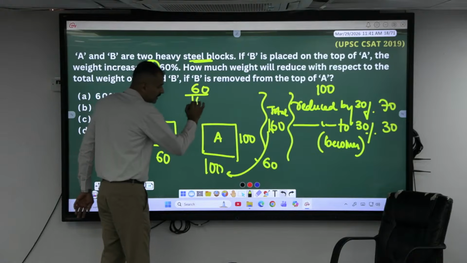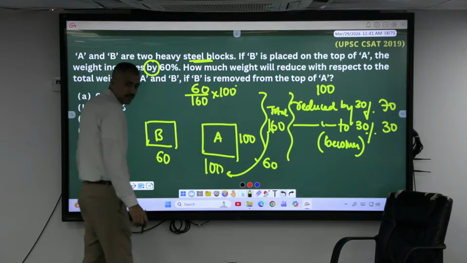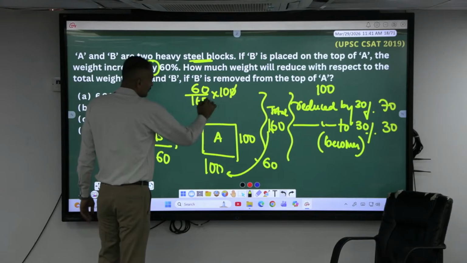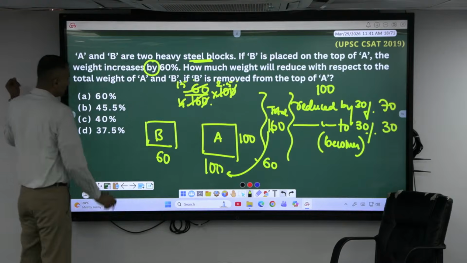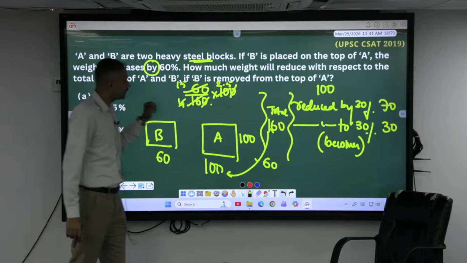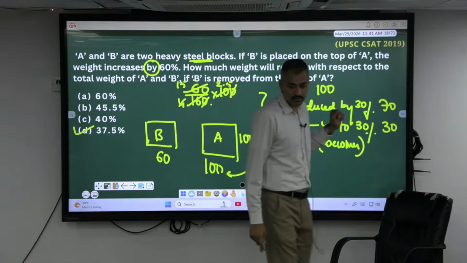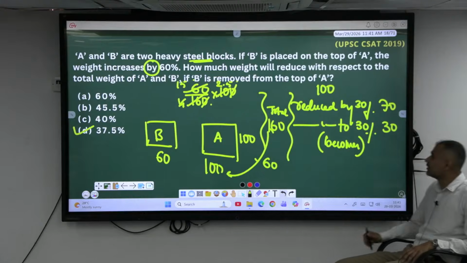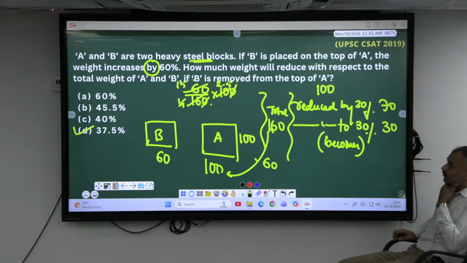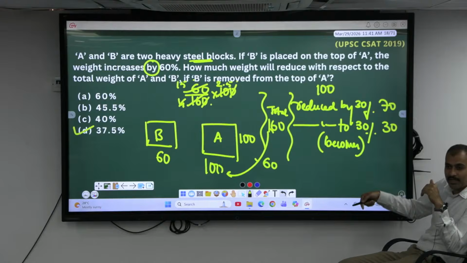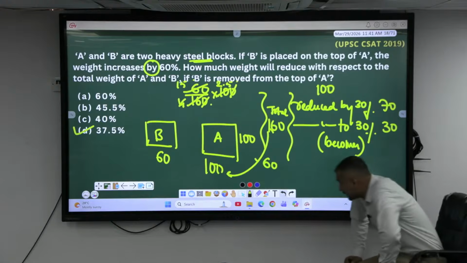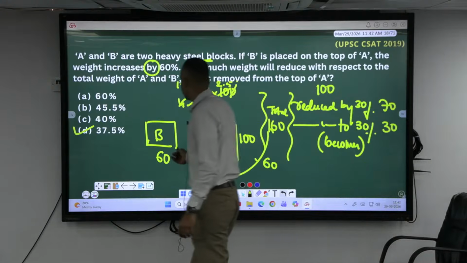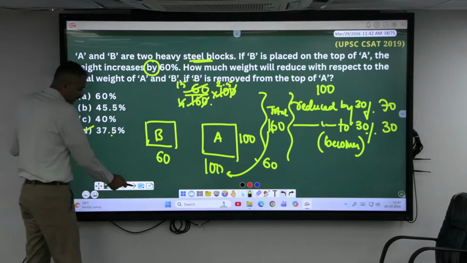60 by 160 into 100. Okay, do this one. 2.5 times 4, times 4 into 15. 15 into 2.5 is 37.5. That's right. The zeros cancel, 4 into 2.5. That's right. When you remove from the top of A, A's value reduces. A's value was 160, now it becomes 100. It is very similar to increase by 60% and then decrease: first increase by 60%, then if you take out that 60, it reduces by 37.5%. Okay, next question.